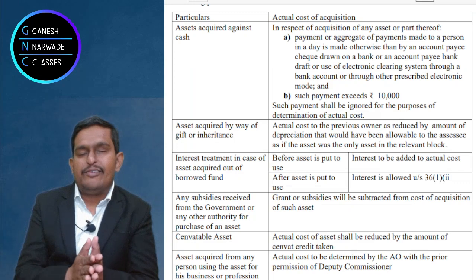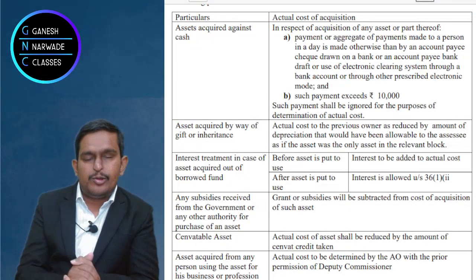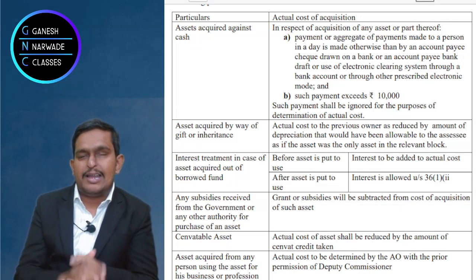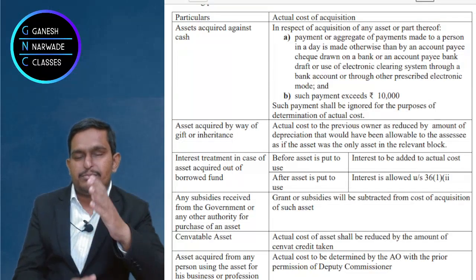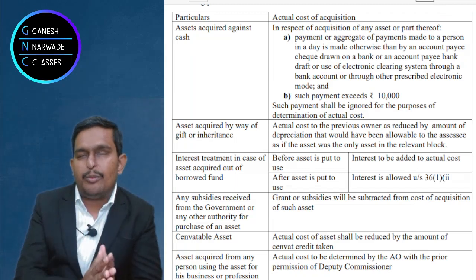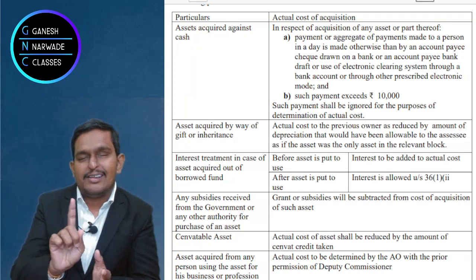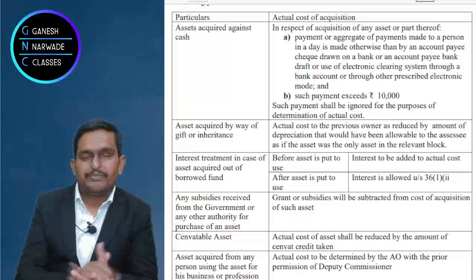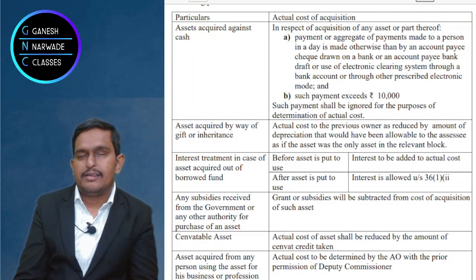Great. So with that we will continue with the next thing, subsidy. Now the government gave you a subsidy, either in the name of a cash incentive, or a government grant, or a subsidy. So anyhow, your asset was something around 5 lakh rupees, and the government paid 1 lakh. So actually how much did you pay from your pocket? You did not pay 5 lakhs, 1 lakh the government paid, right? So only 4 lakhs you paid. That 4 lakhs becomes your actual cost in case of subsidy.